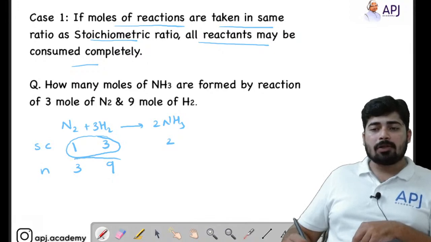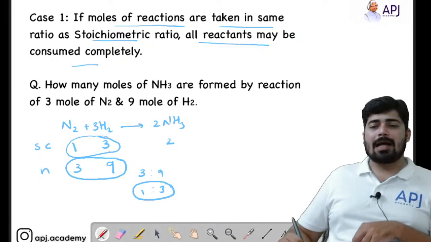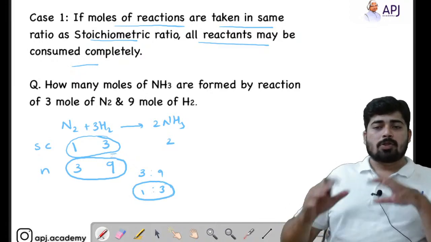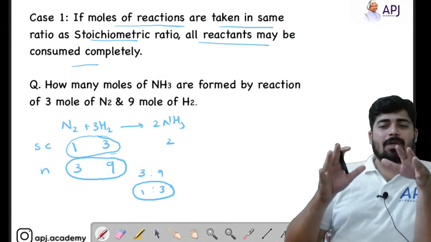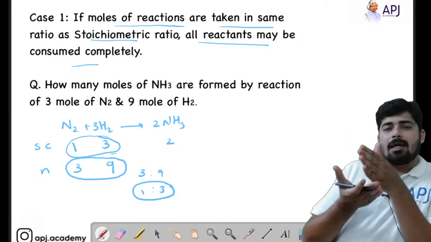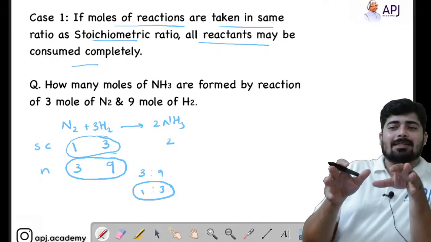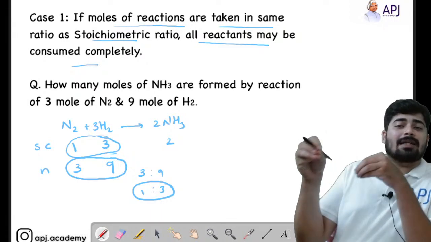What about the ratio of the number of moles? The number of moles ratio is 3:9. That means it is again 1:3 only. You can cancel the common term, and you get the same ratio as that of the stoichiometric coefficients. So what case 1 says is that if the ratio of stoichiometry is the same as the ratio of the number of moles, then both the reactants will get completely consumed in the reaction.